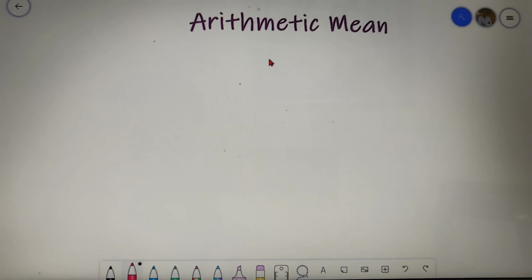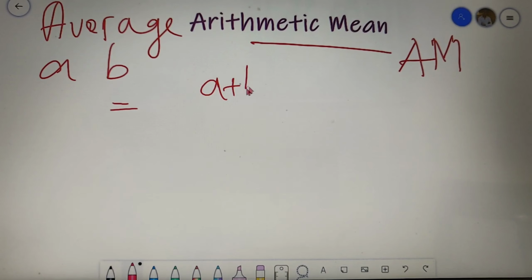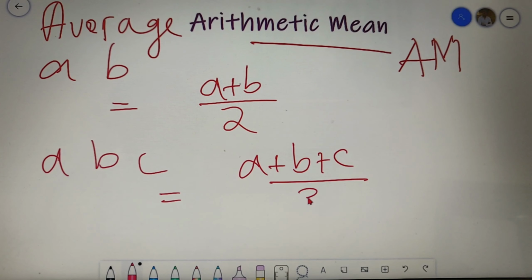The first kind of mean that we have is an arithmetic mean. You can basically say that arithmetic mean is the average of the given set of values, and it is represented by AM. Suppose you are given two numbers A and B, then the arithmetic mean of these two numbers is (A+B)/2. And if you are given three numbers, A, B and C, then the arithmetic mean is (A+B+C)/3.